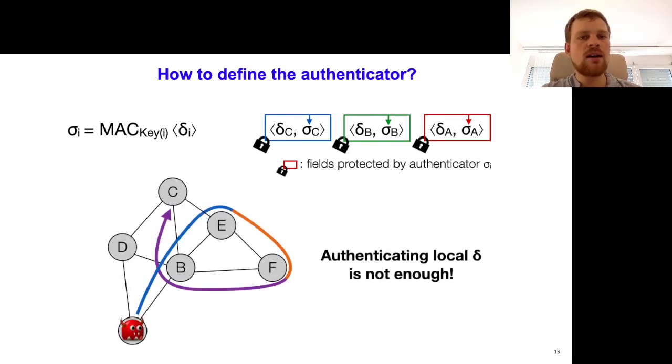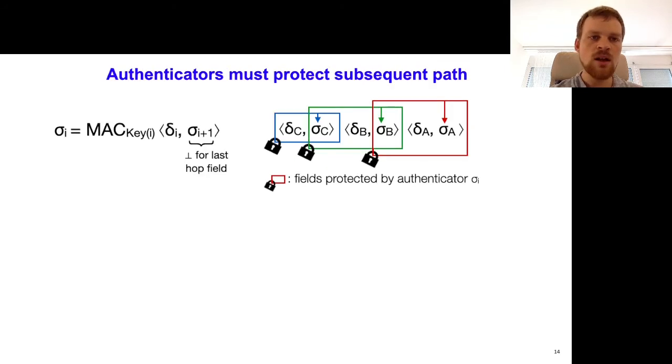And unfortunately, such a protocol is not in fact secure. It does not ensure path authorization because an attacker can use hop fields from different paths and combine them in such a way that the resulting path is not authorized. So we have to do something more. And here I give you the example of what the Cyan protocol does. It defines the authenticator such that the MAC not only contains the local forwarding information, but also the authenticator of the next hop field, if there is one.